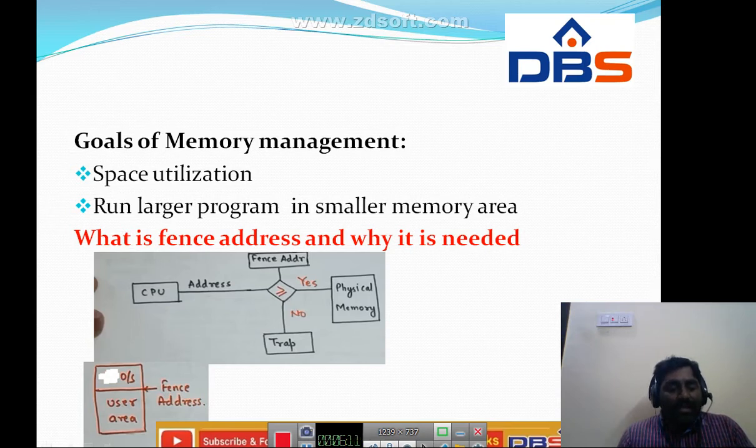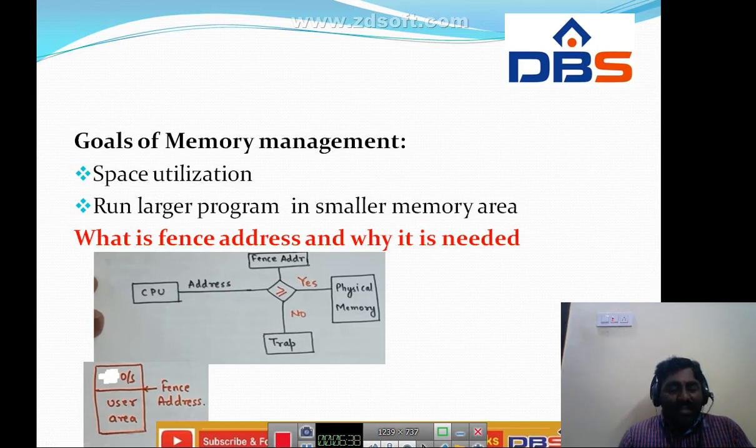Here we have the CPU, and the CPU generates the address for any process. Then the address is compared with the fence address. If the CPU generated address is greater than or equal to the fence address, it will be allowed to access the physical memory.